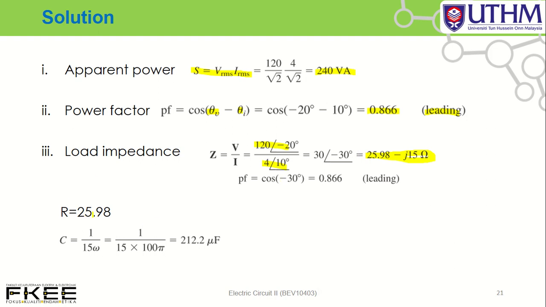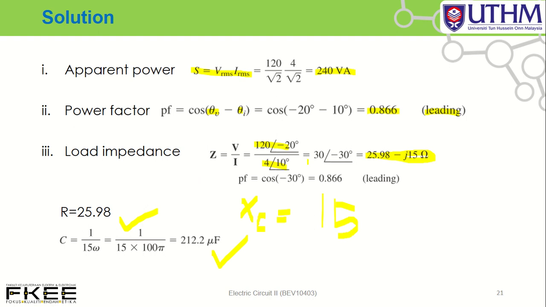Your R equal to 25.98, and your C, this is your XC, XC equal to 15 ohms. Then you can determine C, because XC equal to 1 over omega C. So you can determine C. This is the element value of C and R.